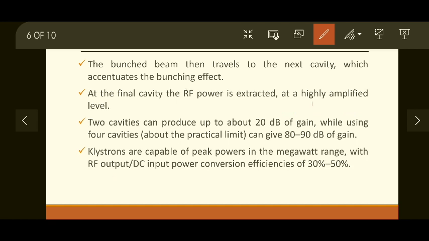Now this gain is a power gain, not a voltage gain. You have to remember this thing. This gain is a power gain, not a voltage gain. So klystrons are capable of peak powers in the megawatt range.